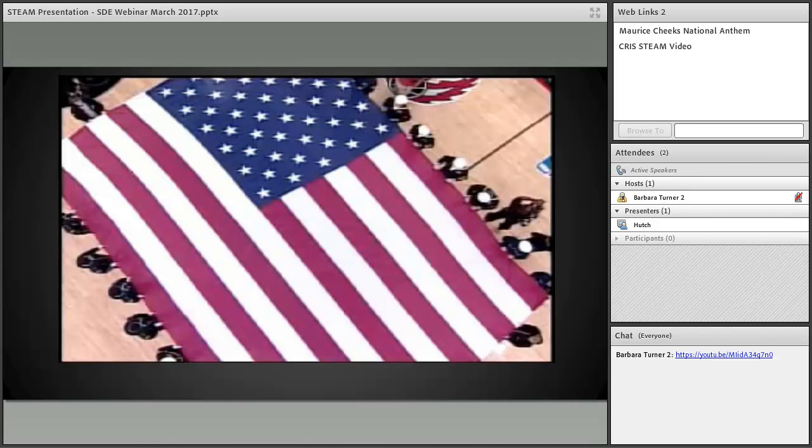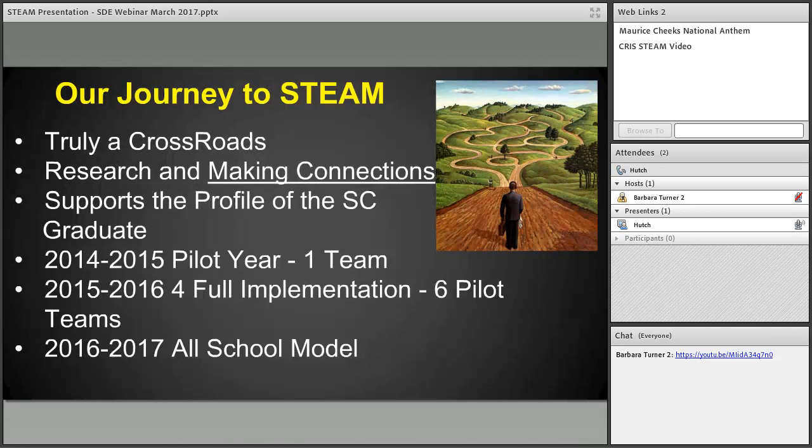So we did like Maurice Cheeks and ran out on the court and started making some pretty big and some pretty bold decisions, taking a lot of people out of their comfort zones and making some shifts in how we create our teams and what we ask people to do in the classroom. And that's what we're going to be talking about here as we go forward.